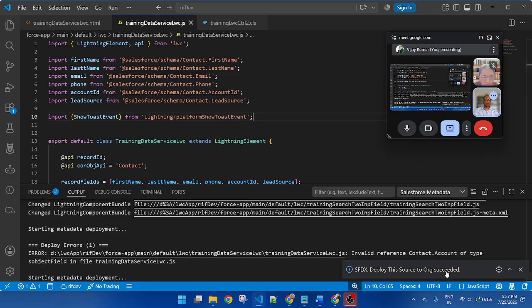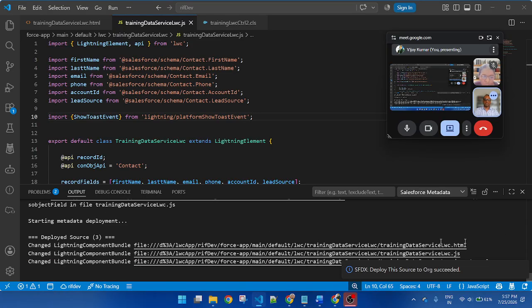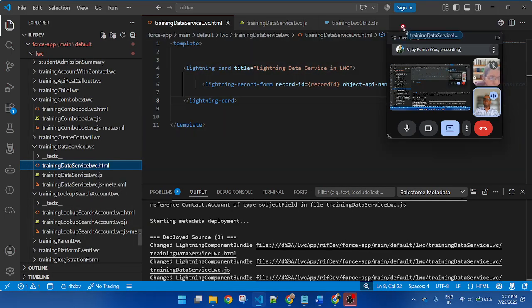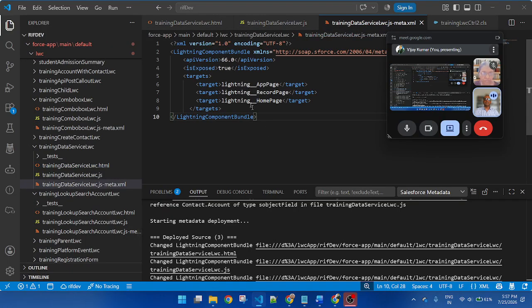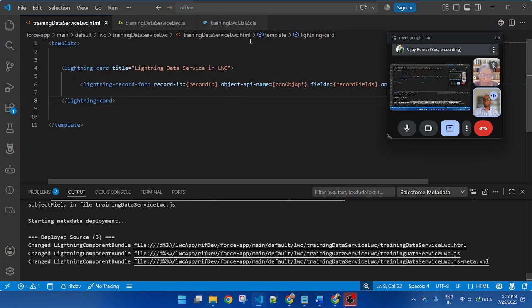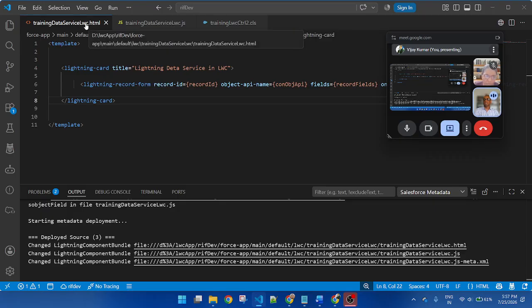Yes, you can see my files deployed successfully. You can see here all of the files deployed. This is my component, this is my JavaScript, this is my meta XML file. In the meta XML file, I mention only target, app page, record page, and home page. That's it. It is common for each and every component. If you deploy any of the component files like HTML, JavaScript, and meta XML, all files will automatically deploy, so there is no need to deploy each one separately.